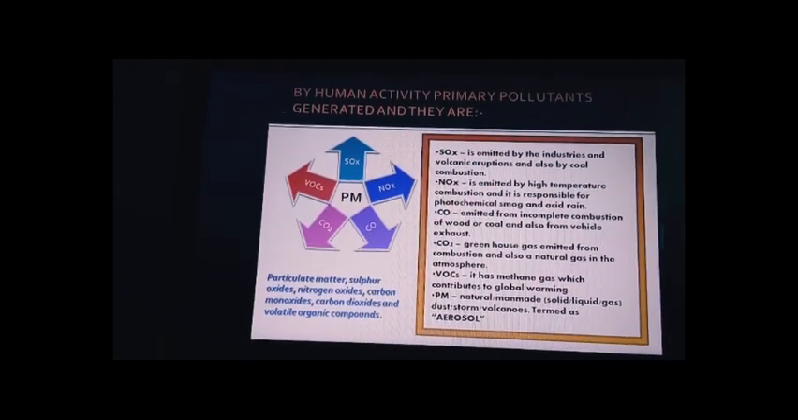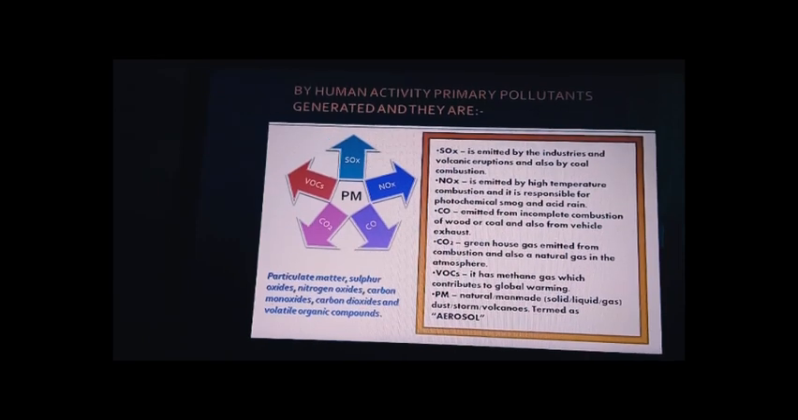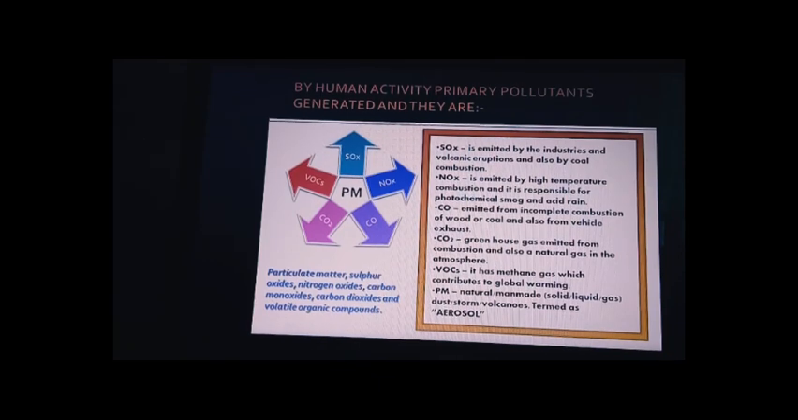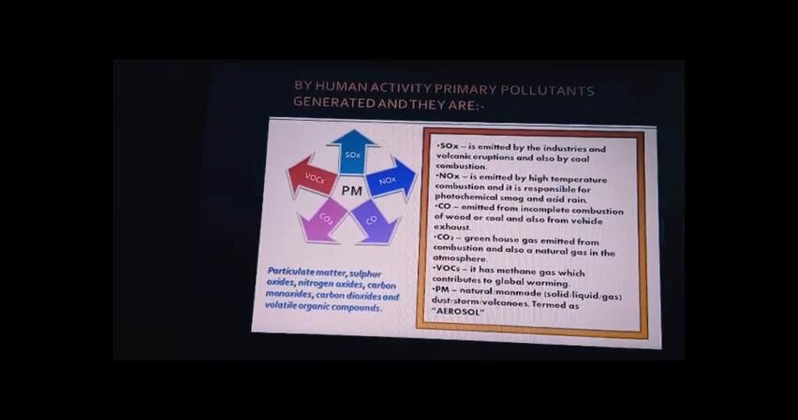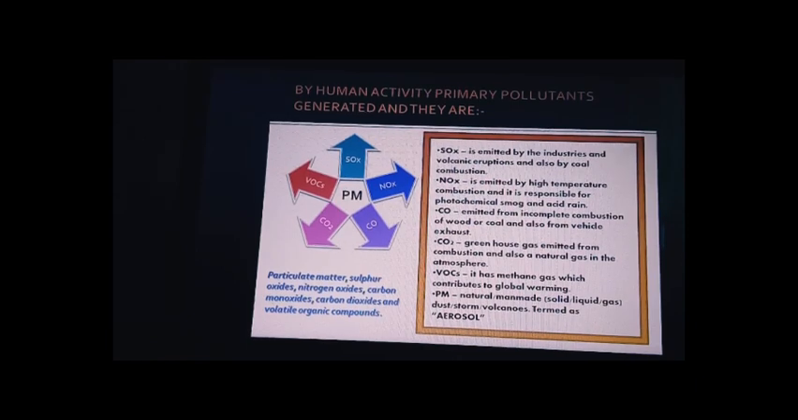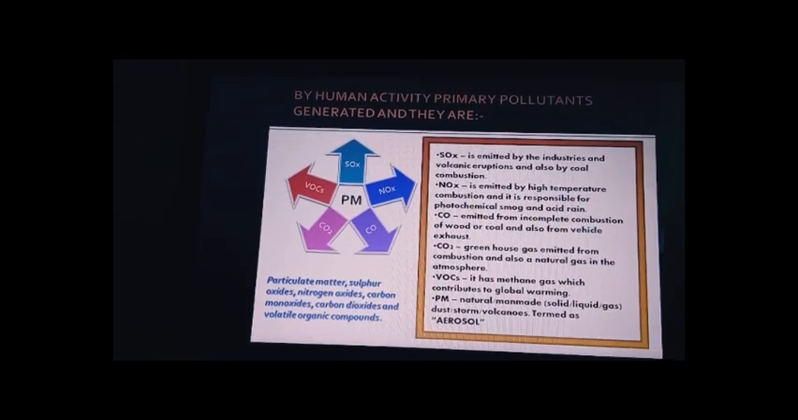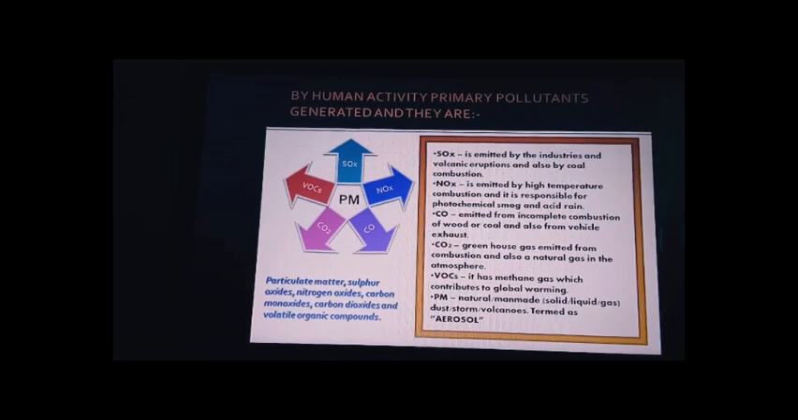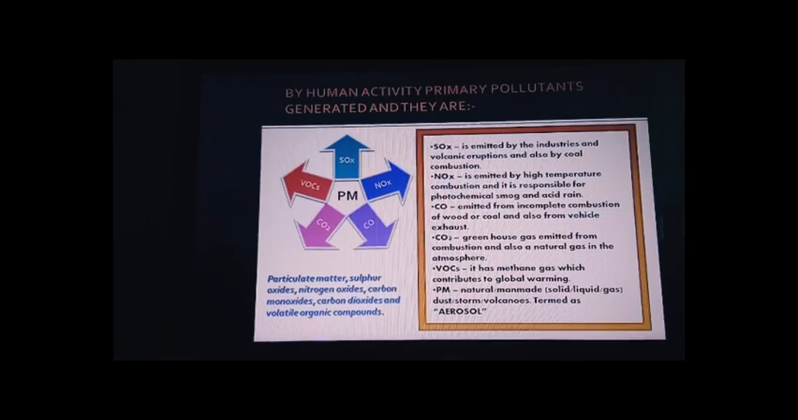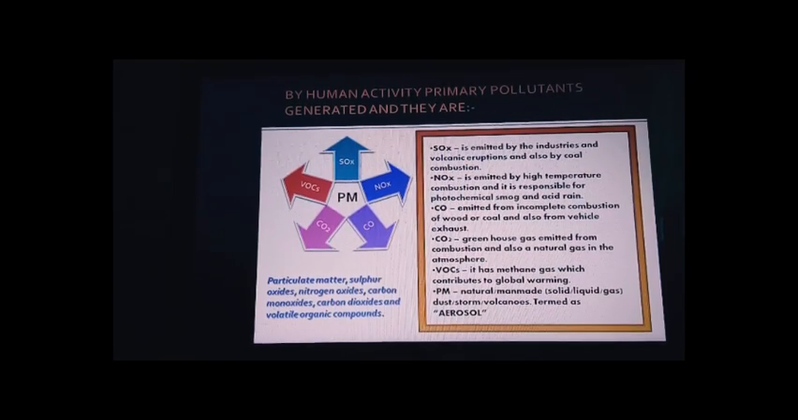So by human activity, the primary pollutants are generated. Which type of pollutants are we generating into our atmosphere because of our industrialization, modernization, and urbanization? You people can note down these particular pollutants: SOx, NOx, CO, CO2, VOCs, and PM. PM represents particulate matter, SOx represents sulfur oxides, NOx represents nitrogen oxides, CO represents carbon monoxide, CO2 represents carbon dioxide, and VOCs represents volatile organic compounds.